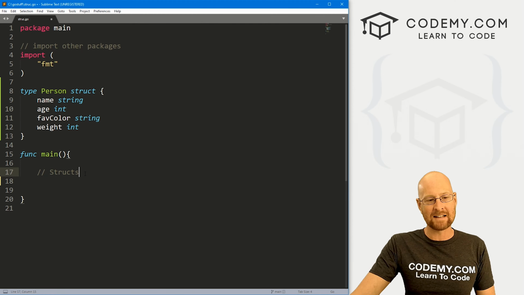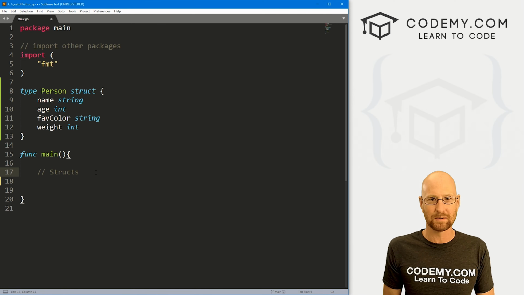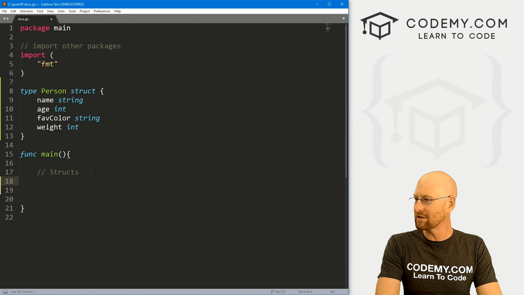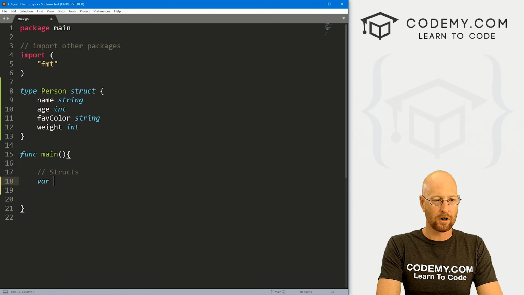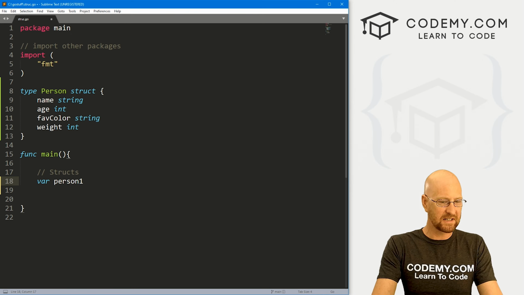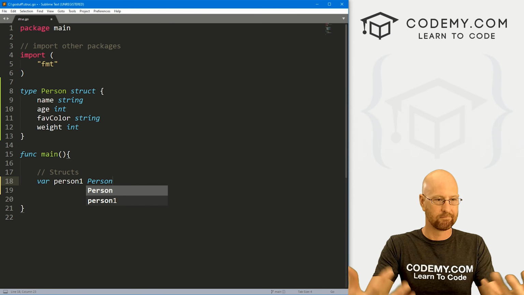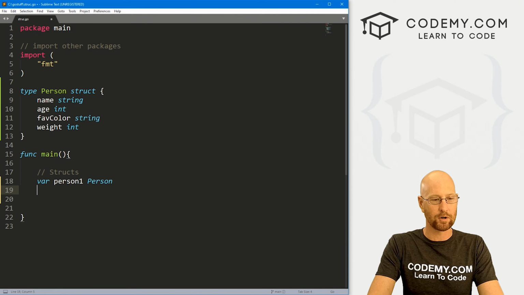So if we want to add something to a struct, there's a couple of different ways we can do that. Just like most things with Go, there's a couple of ways to do it. So let's just start out by defining a person. We're going to call var, and then I'm going to call this one person1, right? Call it whatever you want. And what is this going to be? It's going to be a person struct, right? So we can say person there.